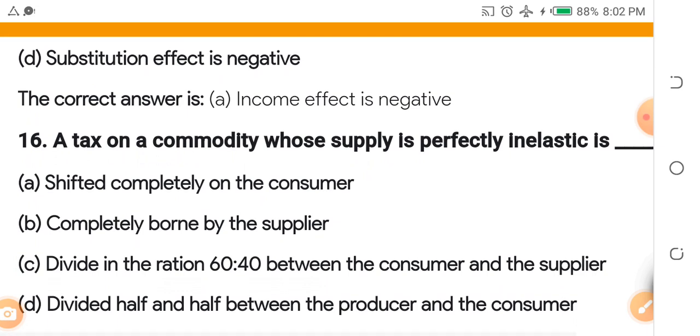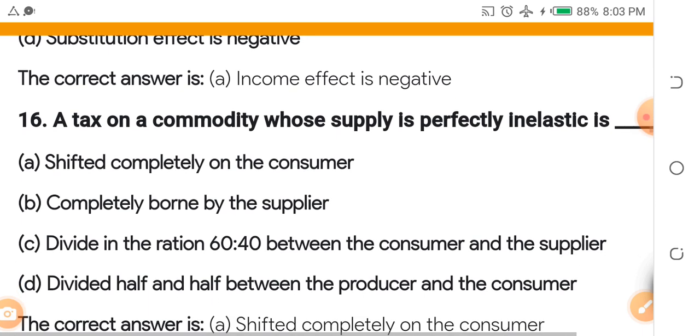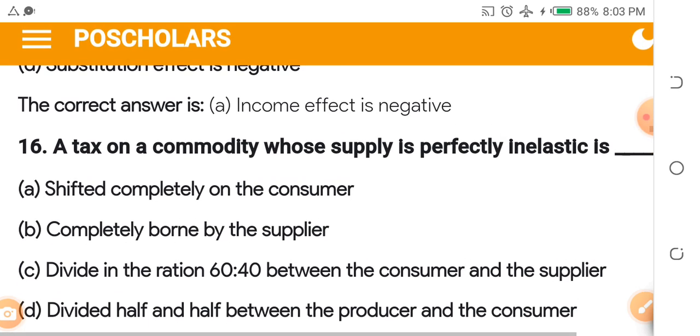A tax on a commodity whose supply is perfectly inelastic is dash. That is why I told you in the previous video to go over and study elastic demand, inelastic demand, elastic supply, inelastic supply. They are very, very crucial.